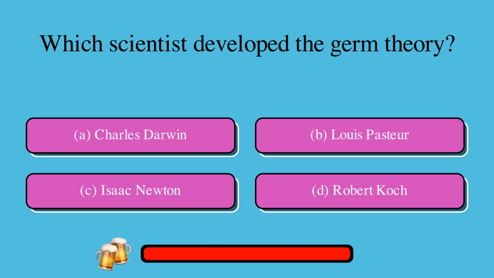Which scientist developed the germ theory? A. Charles Darwin, or B. Louis Pasteur, or C. Isaac Newton, or D. Robert Koch? The correct answer is B. Louis Pasteur.